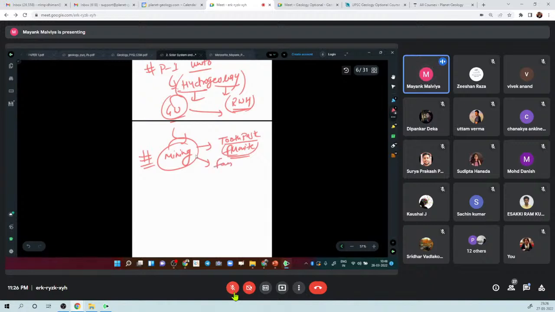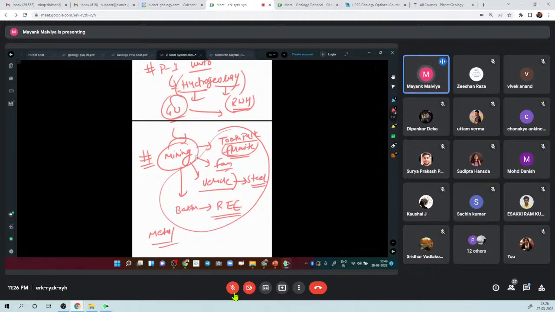You use a fan, you use a vehicle to drive, maybe public vehicle or your personal vehicle. It is all made of steel, right? And you use a battery, which is made up of lithium and a lot of other rare earth elements, right? So our whole life revolves around metals or non-metals, right? And all these are extracted from a process which is known as mining.